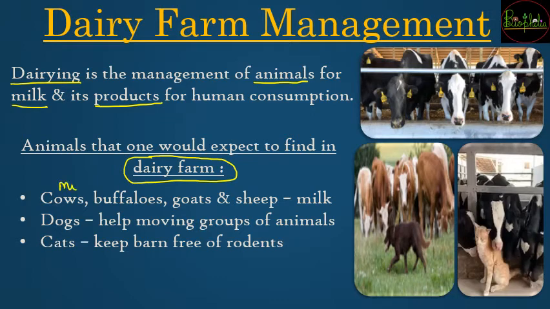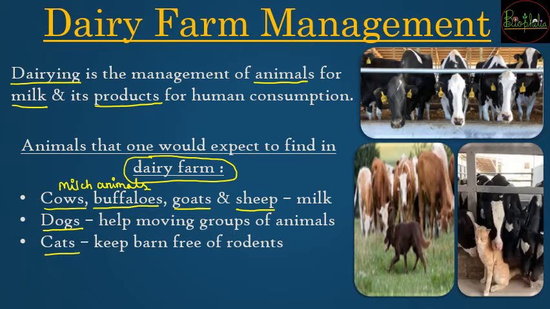You are going to have milch animals. That means those animals who are going to provide you milk. So milk giving animals में generally you have buffaloes and cows, which are going to be the major ones, जहाँ पे हर जगह मिलेंगे, very common, and even goats and sheep can be used for production of milk. So milk producing animals are very well known to you, that it will be present at the dairy farm. Other two animals which are also found, that is dogs and cats.